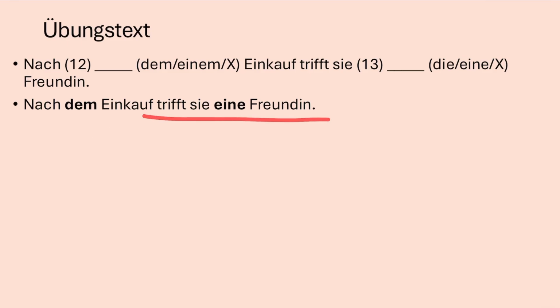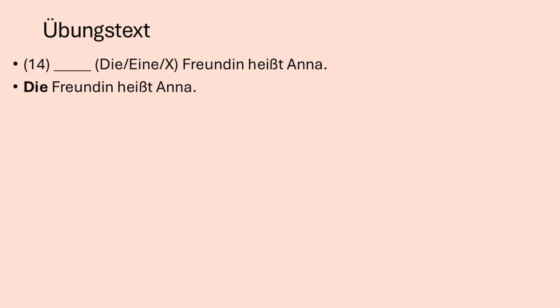Trifft sie eine Freundin? She meets a friend. This friend appears for the first time, so we use eine Freundin. Die Freundin heißt Anna. Now we're talking about the friend from sentence 13. She has already been introduced, so we use the defined article die Freundin.